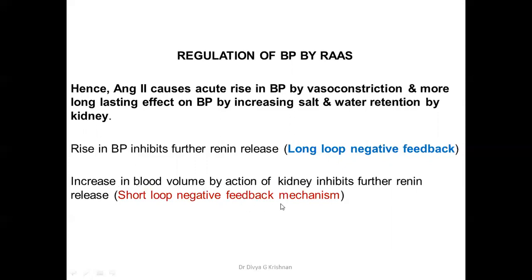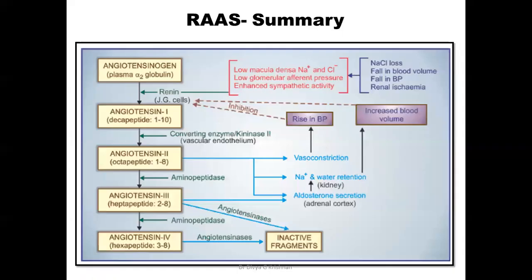So this complete system is very well arranged. So whenever there's a fall in the BP, the angiotensin 2 will finally be released, and then it will cause an increase in the BP, and again there's a feedback check on the further release of the renin. So this is a summary.